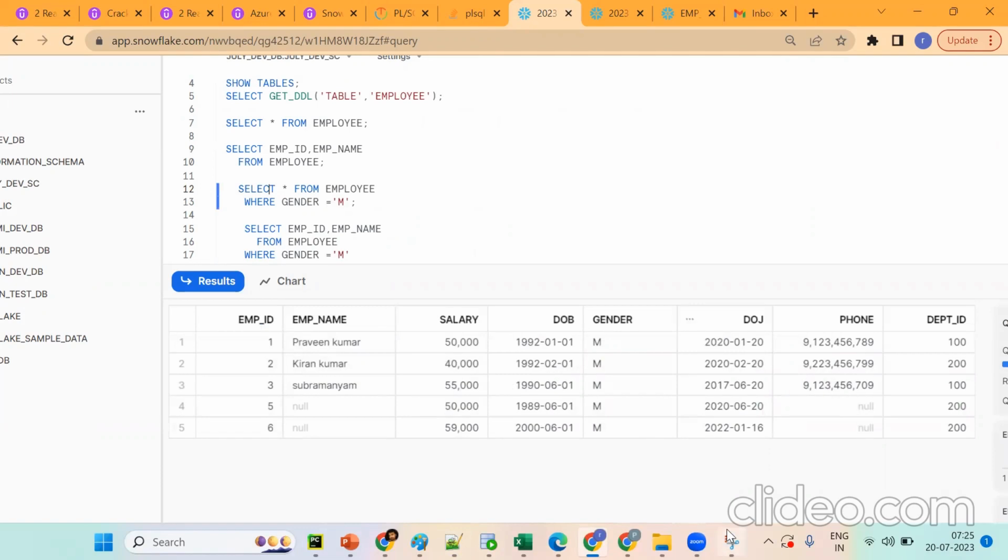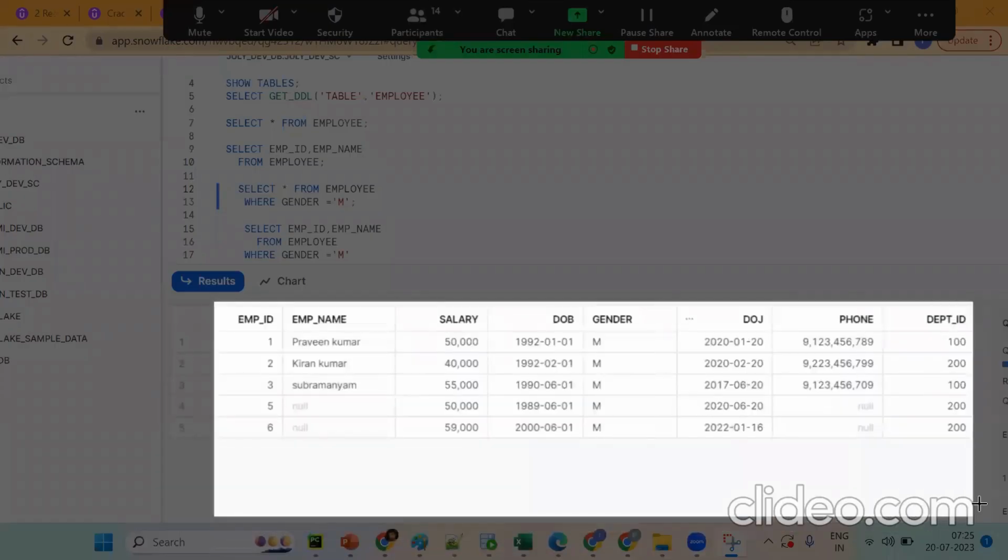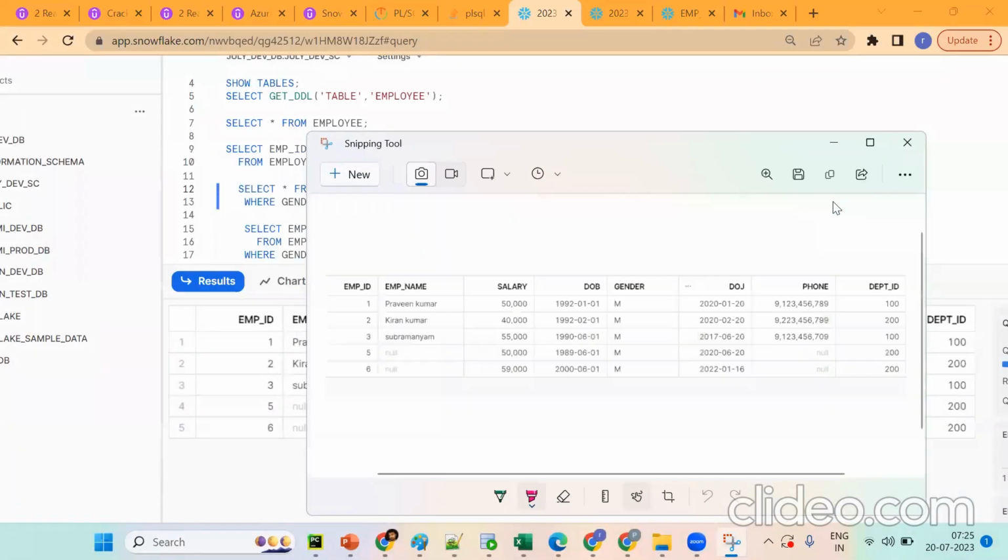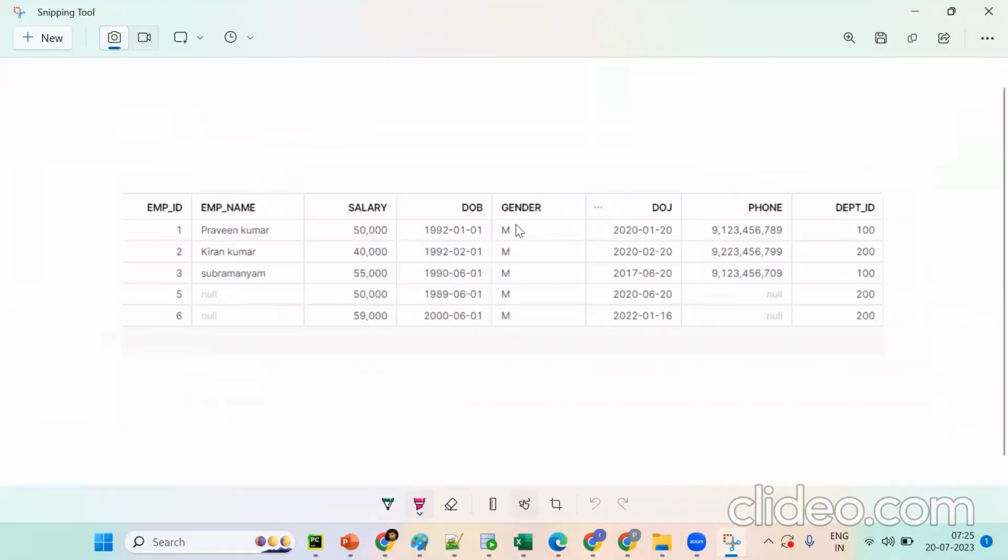Suppose take the same thing. Now see, I want to get gender male and I want to get department ID 100. How to get department ID 100? Which concept is next? I want to get only the 100 department. Then tell me.